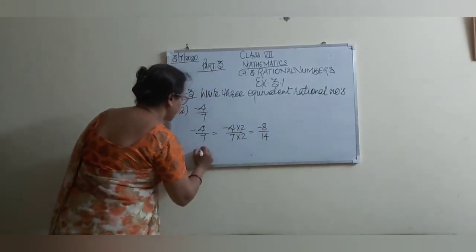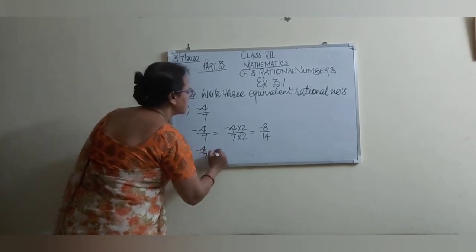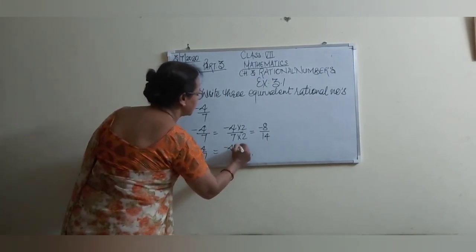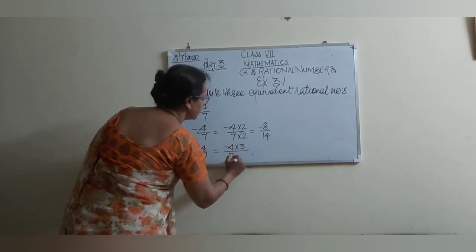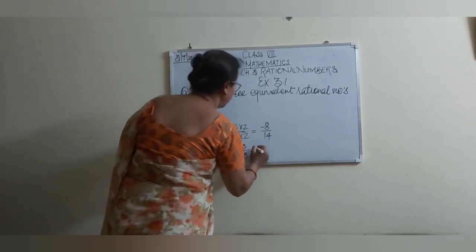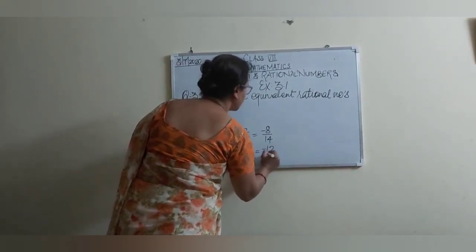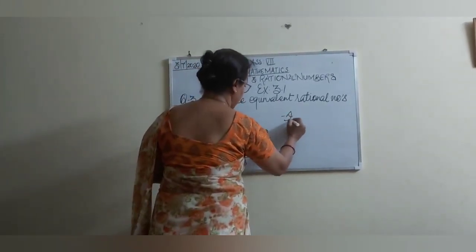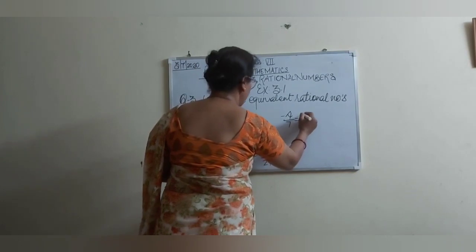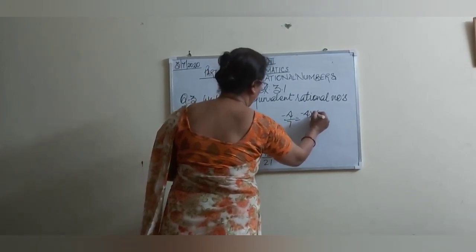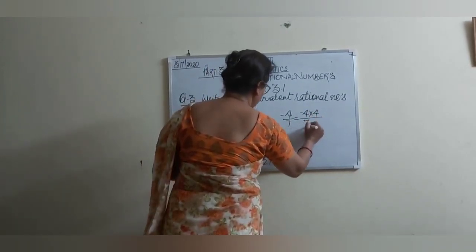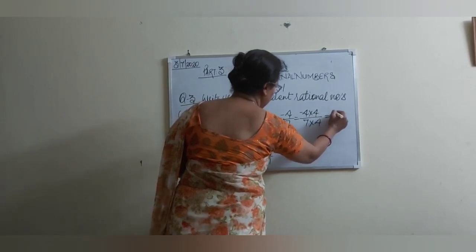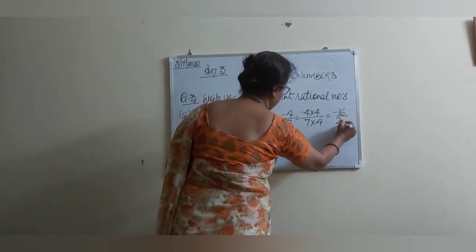Second one is minus 4 by 7 equals minus 4 into 3 upon 7 into 3, which is minus 12 by 21. Third one is minus 4 by 7 equals minus 4 into 4 upon 7 into 4, which equals minus 16 upon 28.